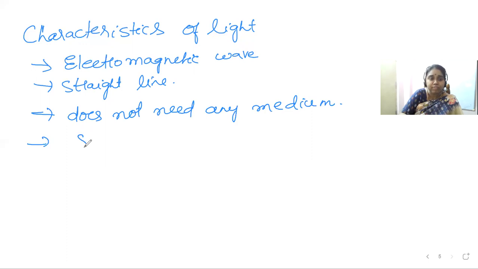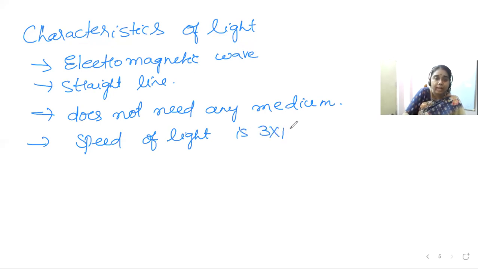Now, what is the speed of light? The speed of light is 3 into 10 power 8 meters per second. Since it can travel through any medium, the speed of light varies from one medium to another. Therefore, the wavelength also varies from one medium to another.